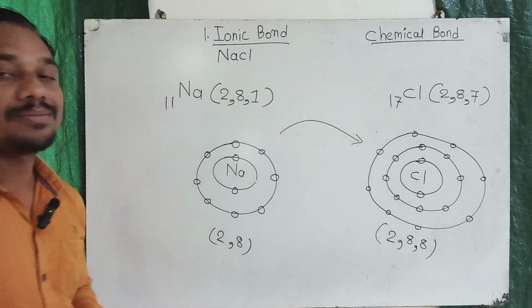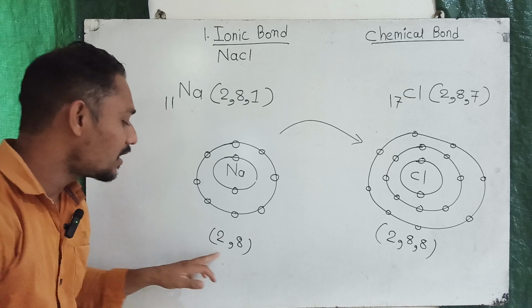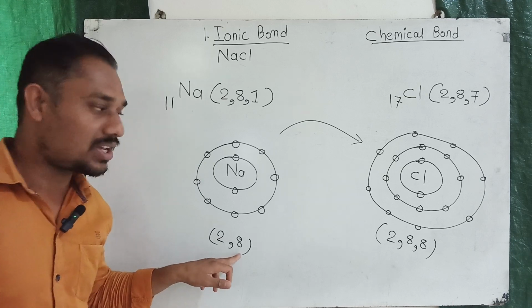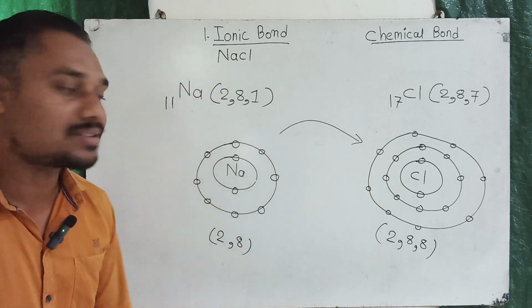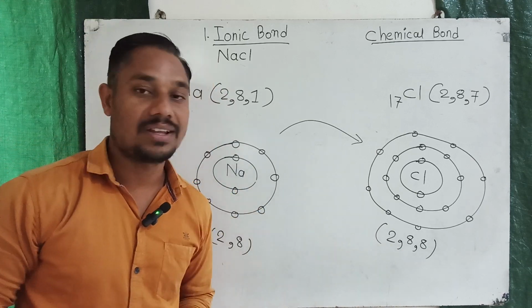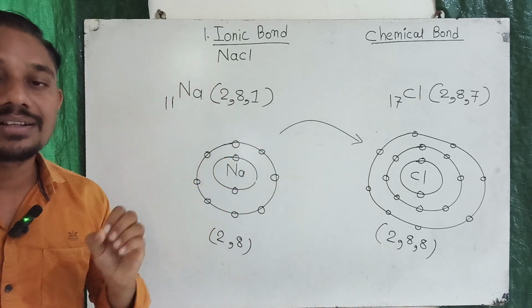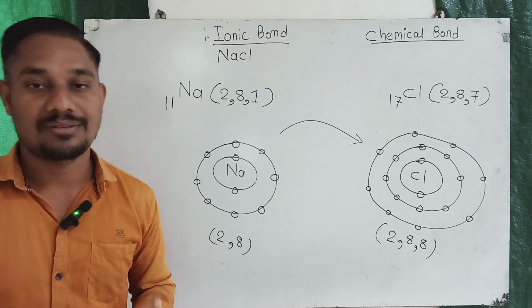Both become stable now because sodium has 8 electrons in its outermost shell, as well as chlorine also has 8 electrons in its outermost shell. This is the concept of ionic bond.